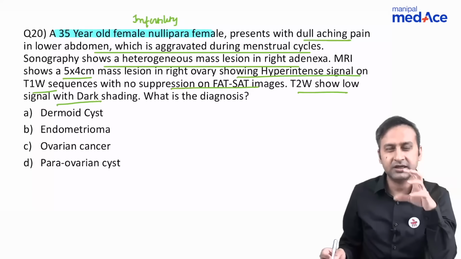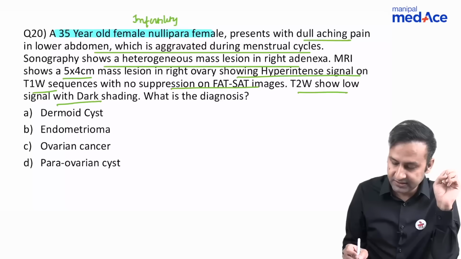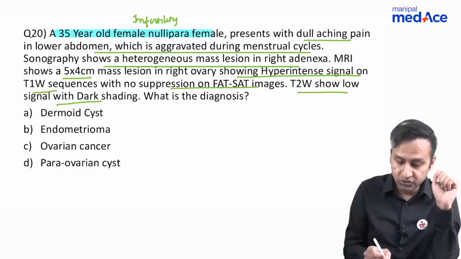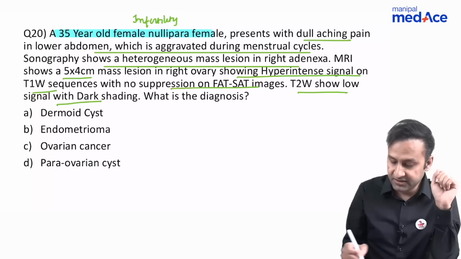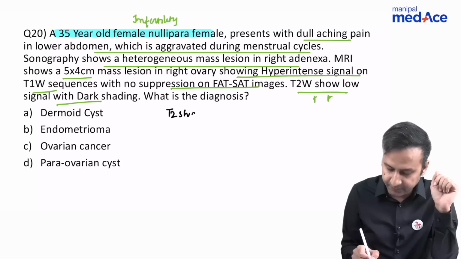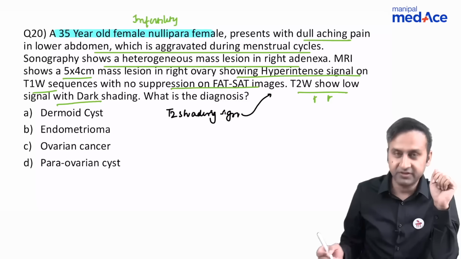This is another one of those questions which we had talked about in great detail when we were talking about gynecological imaging. So, what are the important key points? First is this infertility. Second is this pain during menstrual cycle, that is the dysmenorrhea. And the most important clincher in this case is this T2 low signal. I hope you remember the classical sign that we talked about in endometriosis was the T2 shading sign, which is repeated in the same form in this question.